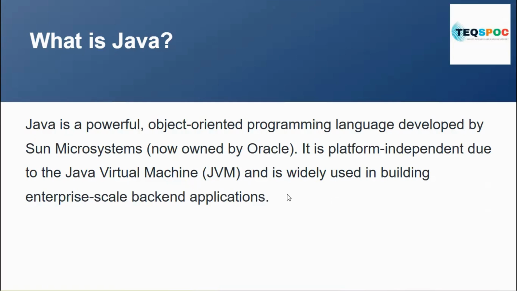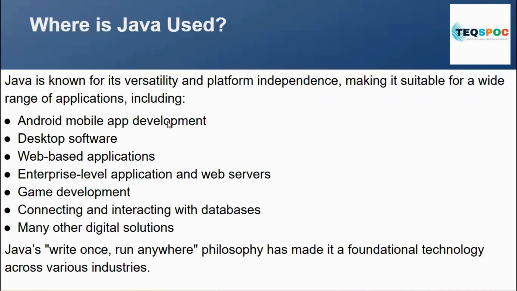Okay, now where is Java used? Java is known for its versatility. Being platform independent makes it suitable for a wide range of applications, including mobile applications, desktop applications, web applications, and enterprise-level applications on web servers. You can develop a game with the help of Java. You can do connectivity and interaction with the database, and many other digital solutions. Java is basically used in all types of development. So these are the wide variety of uses of Java.